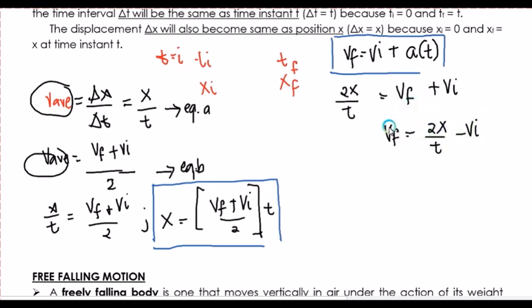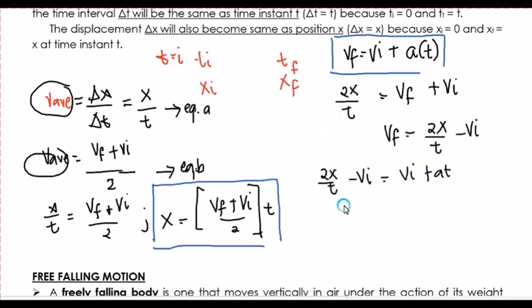And then this one, take note may ara kita duha ka equations ang VF, we have aring sa una kag ari sa kadua. So pwede natin sila duha ma-equate. So if we equate, we will have 2x all over t minus VI is equal to VI plus at.